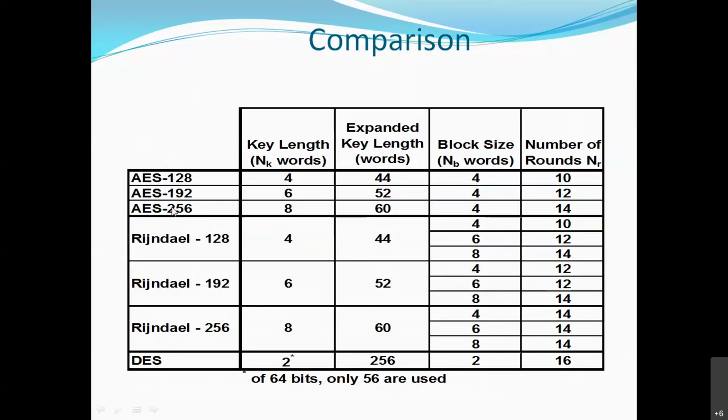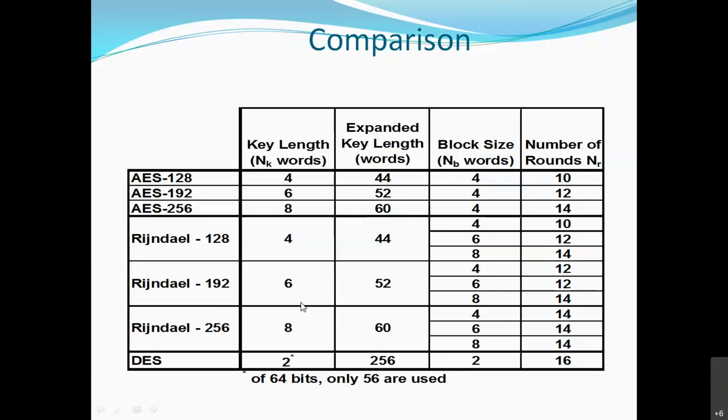AES again has types 128, 192, 256, depending on the rounds. So here I can see 10 rounds, 12 rounds, and 14 rounds, right? Another name for AES is Rijndael, and it is represented like this. In DES, the key length was 2 words; I have already told you about words. Usually the nomenclature they use is bytes or words or bits, so you should be aware of this. This is how the complication is improved in AES.